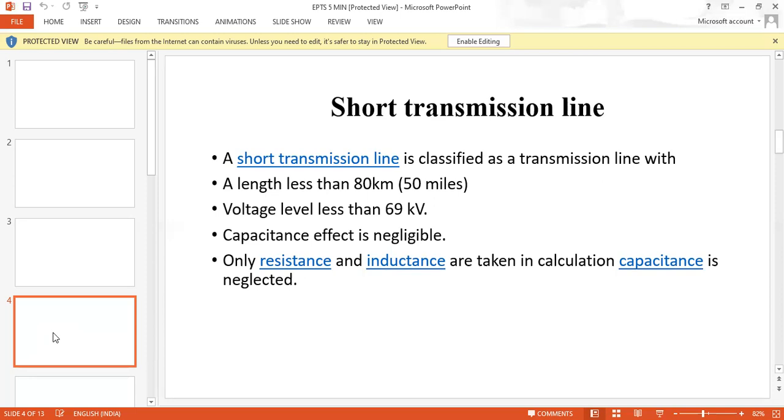The capacitance effect is negligible, and only resistance and inductance are taken in the calculation, while capacitance is neglected in the short transmission line. When we talk about the medium or long transmission line, capacitance is also included along with resistance and inductance.